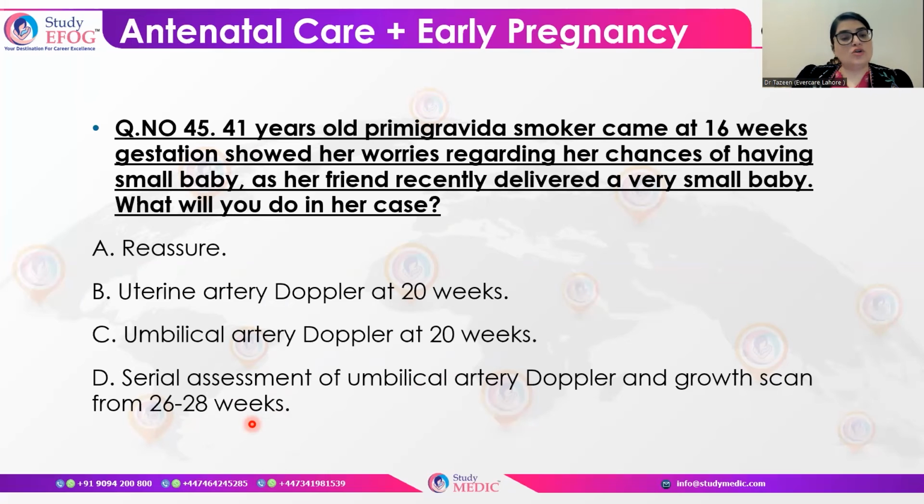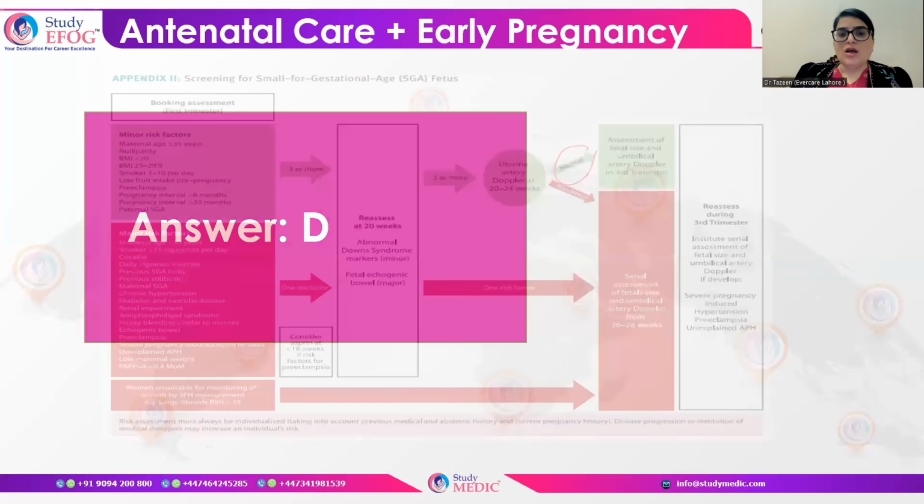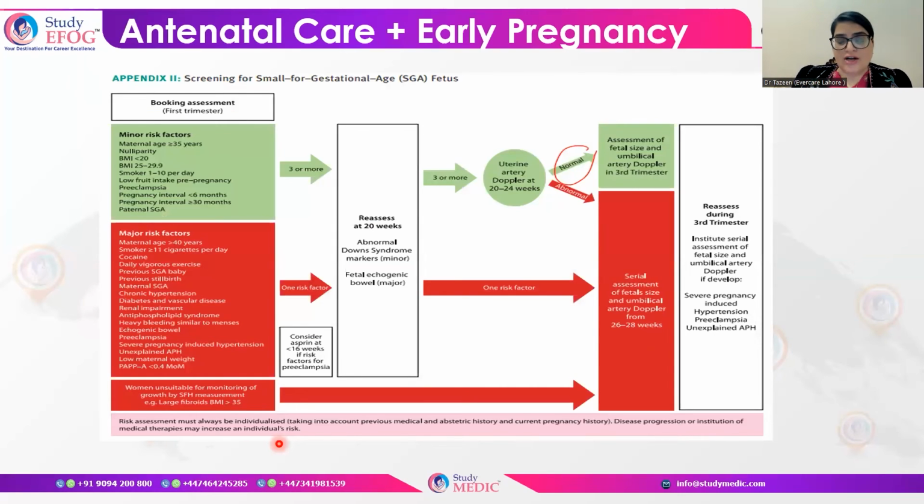This serial growth monitoring is done from 26 to 28 weeks of gestation. So here is a beautiful chart which is actually explaining what the minor risk factors are and how you have to do the monitoring.